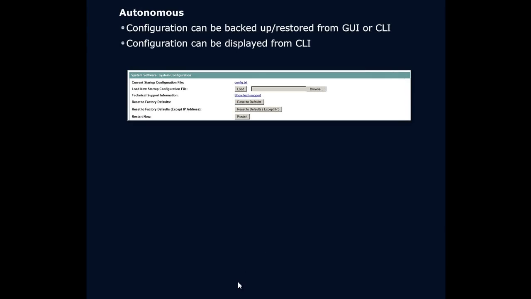What about in our autonomous configurations? How can we back this up? Well, configuration can be backed up or restored from a GUI or CLI on an AP by AP basis. Remember, when we talk about autonomous, what is AP by AP? We have no centralized management system. Configuration of this can be displayed from the CLI itself. So here you can see in the GUI, we have our startup configuration. We can load it from a particular place. We can save it from a CLI.